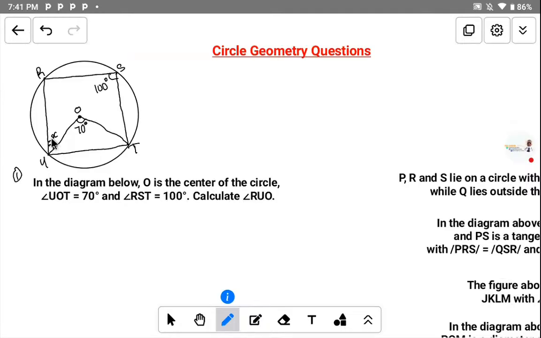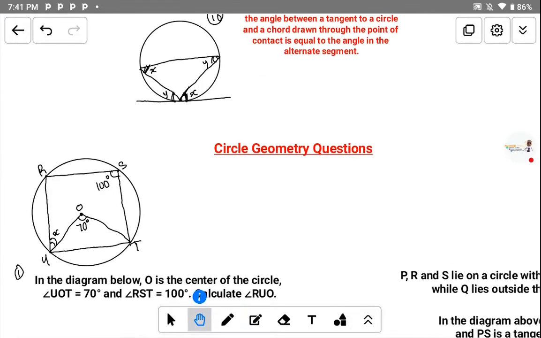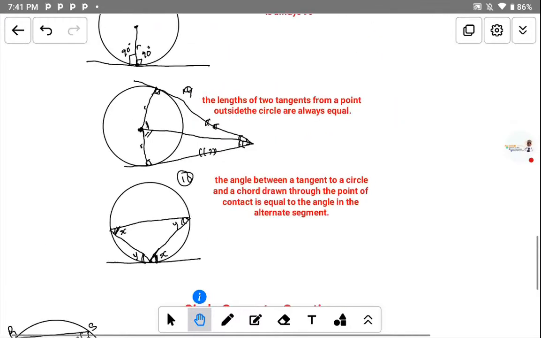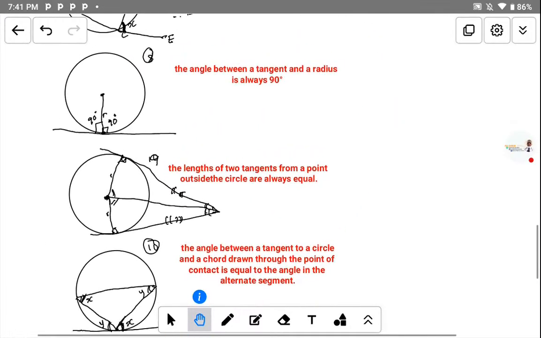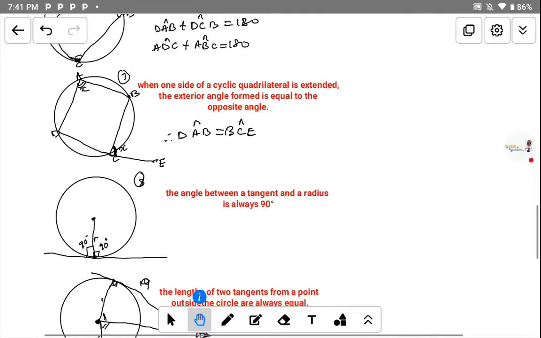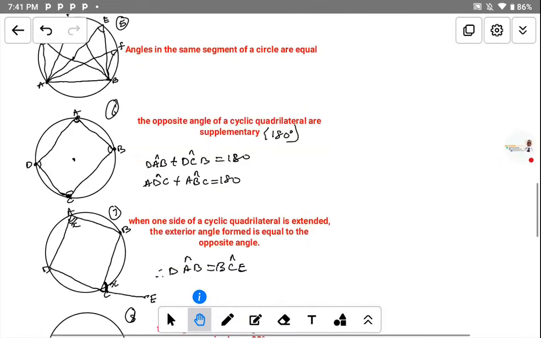Now, how do you attempt to solve that? If you see this question, how do you attempt to solve that? In our previous class, where I discussed circle geometry theorems, I explained like 10 theorems for you guys. That was lesson 2, after I explained the parts of the circle.